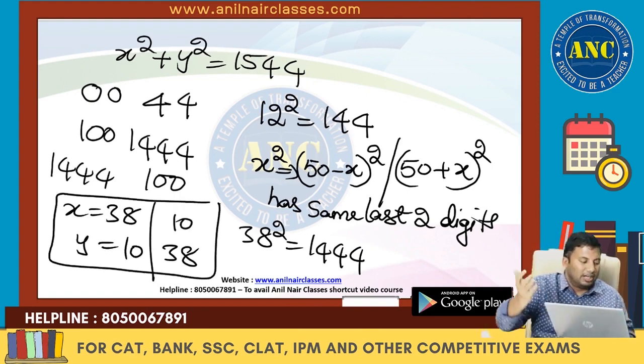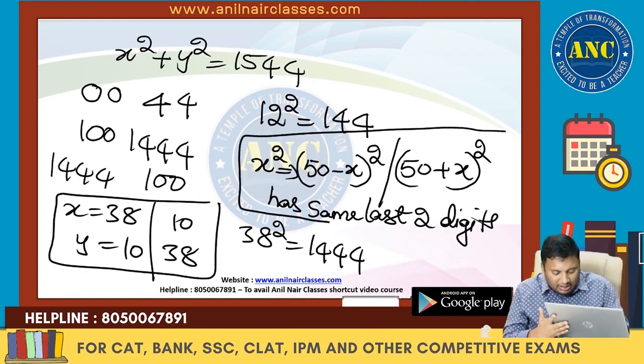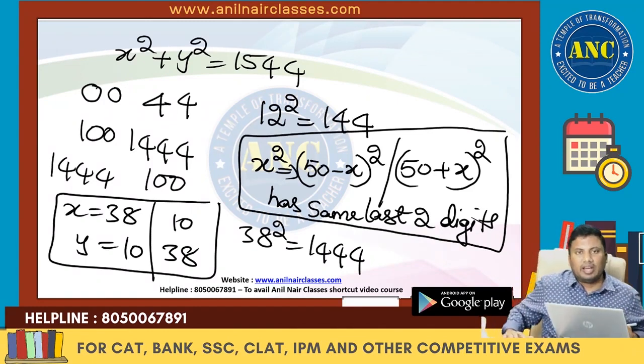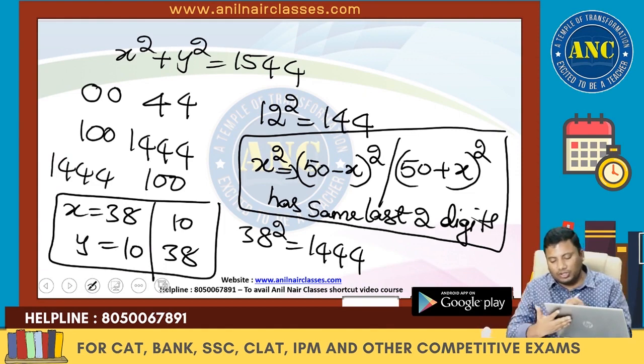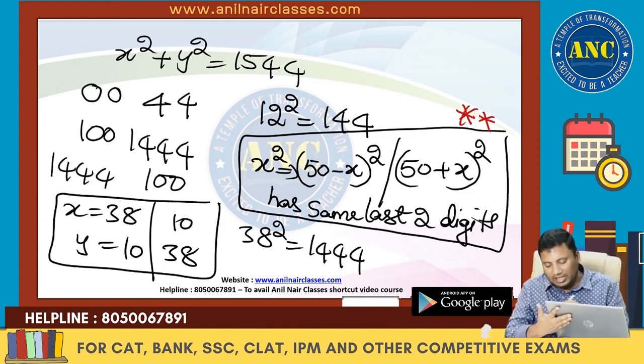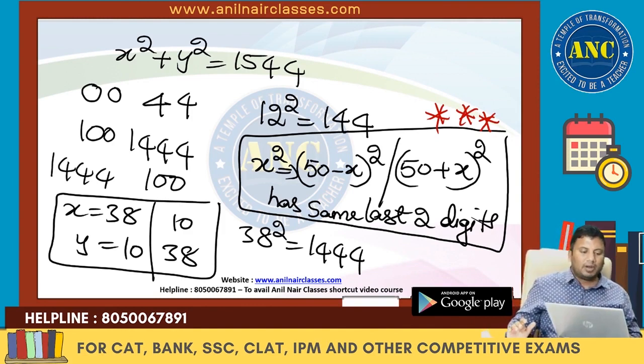Analyze this question a little later. In last two digits I discussed this logic: x square, 50 minus x whole square, and 50 plus x whole square have the same last two digits.